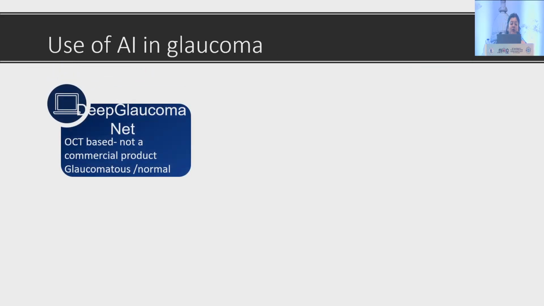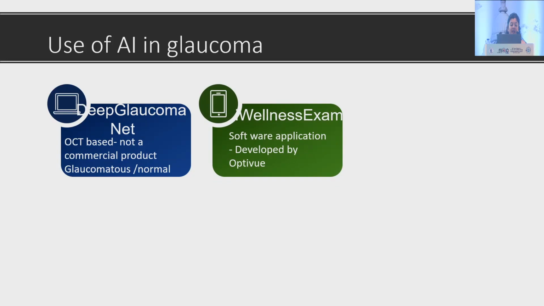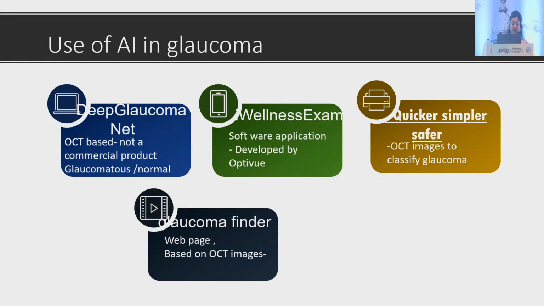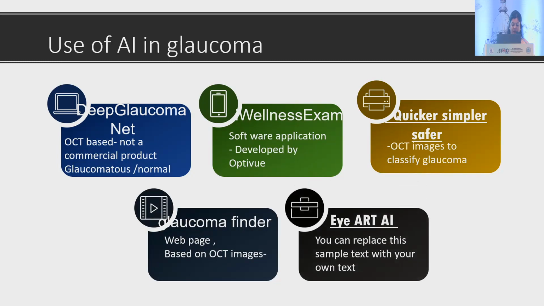Further coming to use of AI in glaucoma, we have Deep Glaucoma Net. It is OCT based, not a commercial product. It is Eye Wellness Exam, a software application developed by OptiView. We have Quicker, Simpler, Safer, which uses OCT images to classify glaucoma. We have Glaucoma Finder, which is a web page based on OCT images. Then we have Art AI.